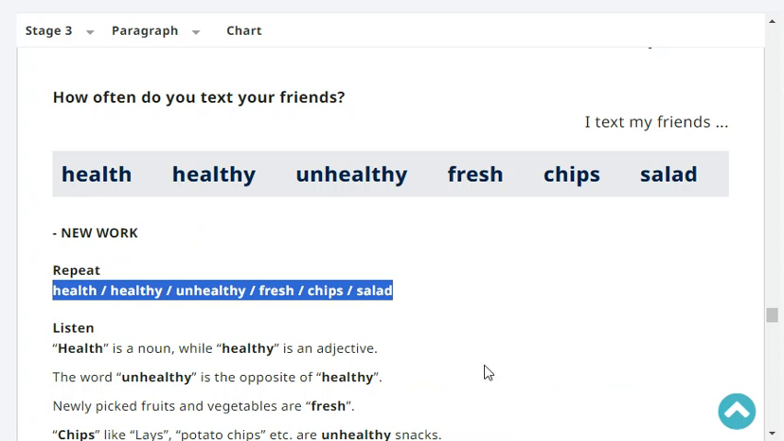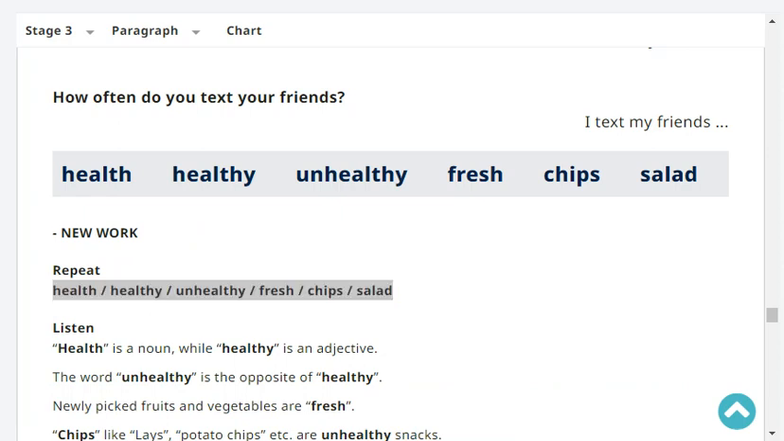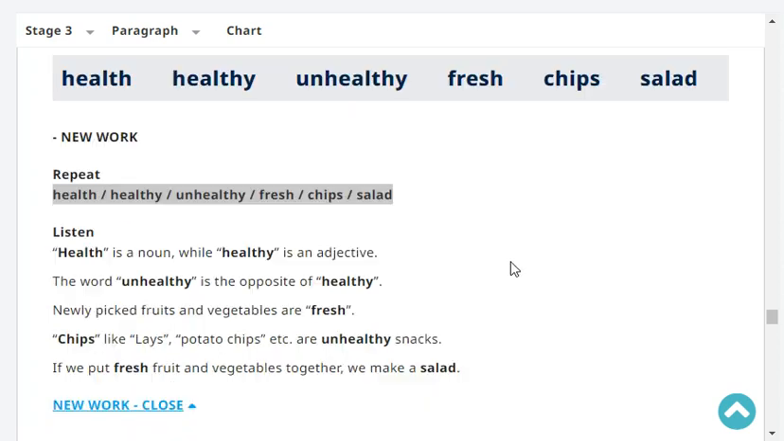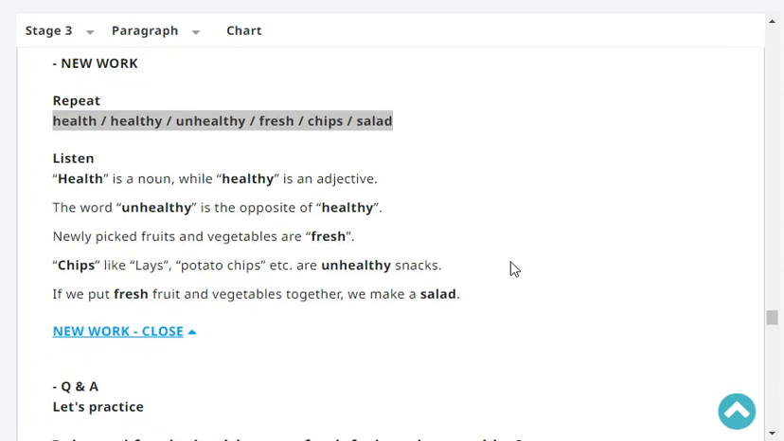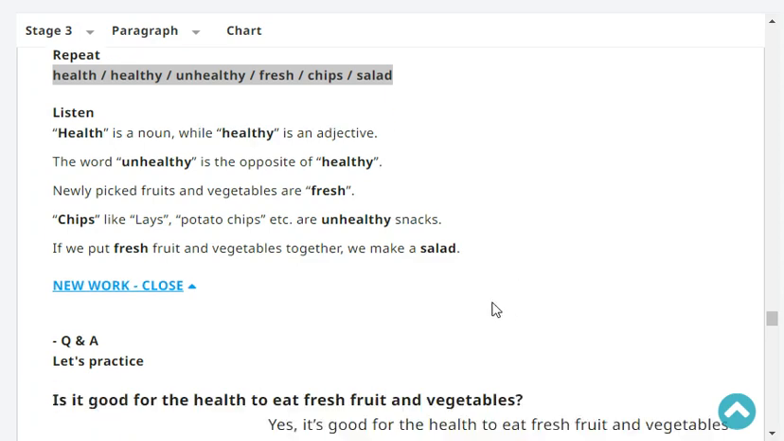Health, healthy, unhealthy, fresh, chips, salad. Very good. Okay, listen. The word health is a noun, while the word healthy is an adjective. The word unhealthy is the opposite of healthy. Newly picked fruits and vegetables are fresh. Chips like Lay's, potato chips, etc., are unhealthy snacks. If we put fresh fruit and vegetables together, we make salad.